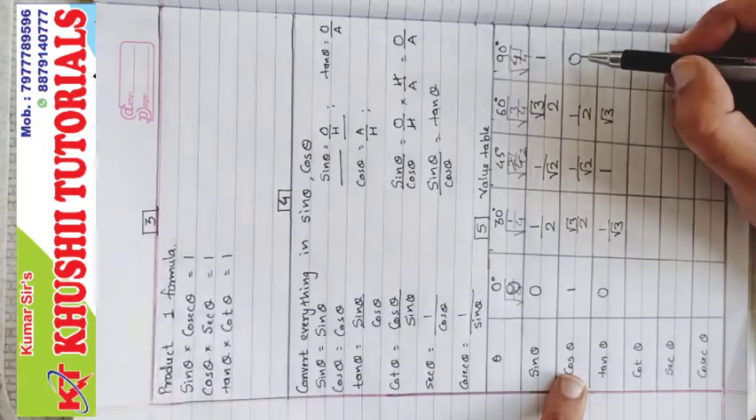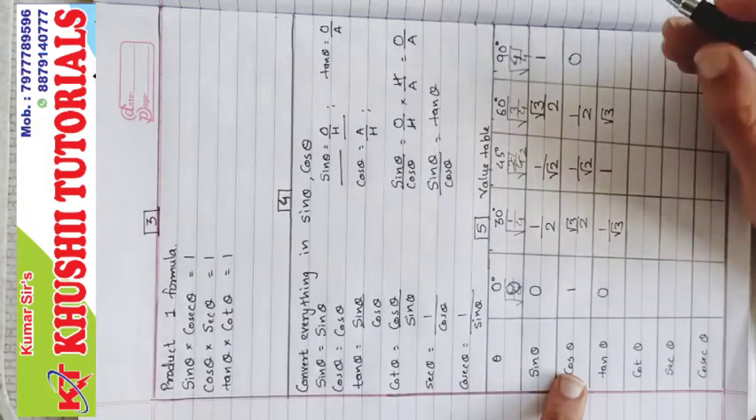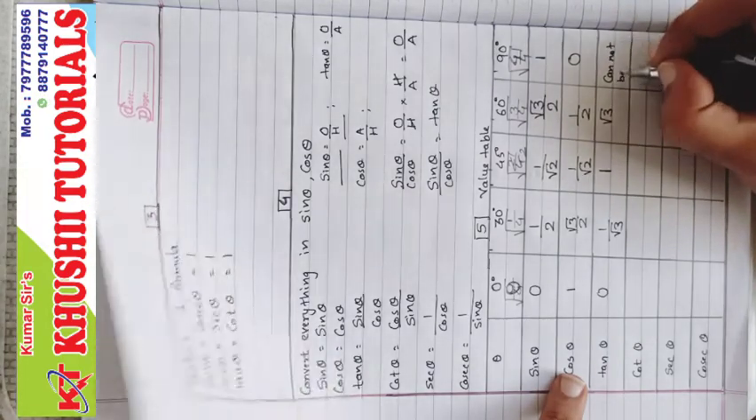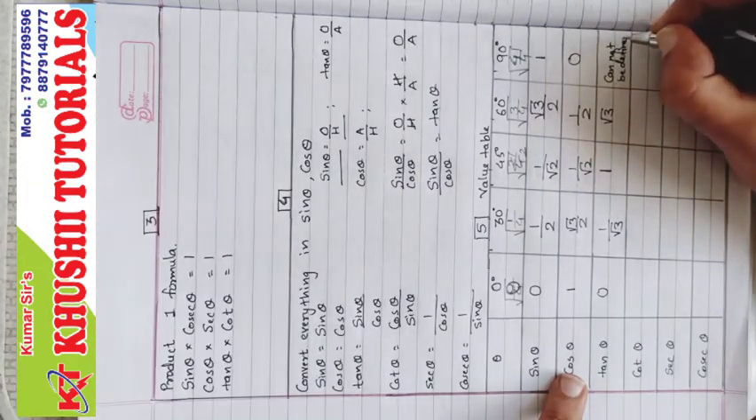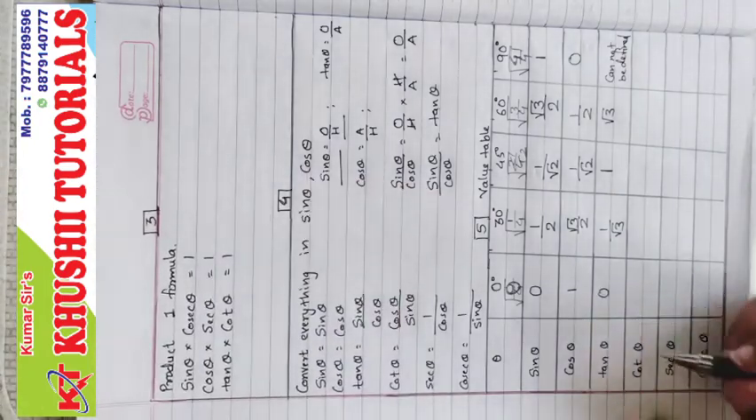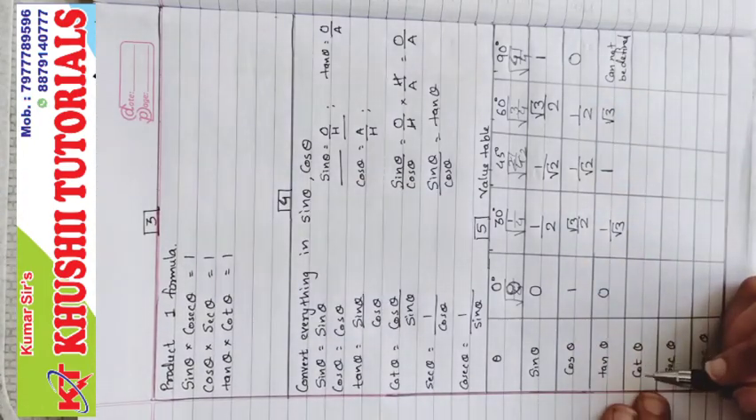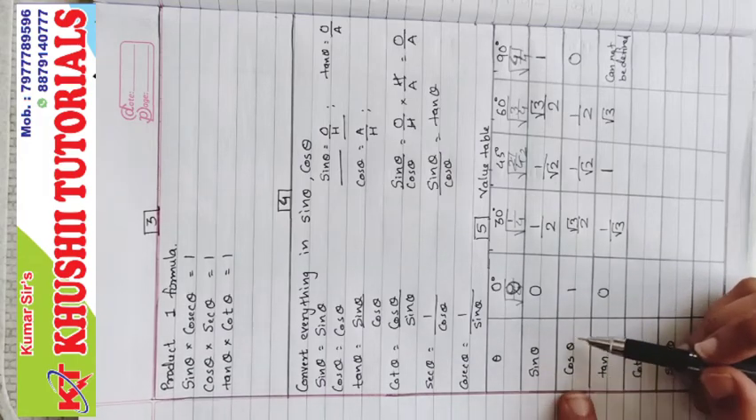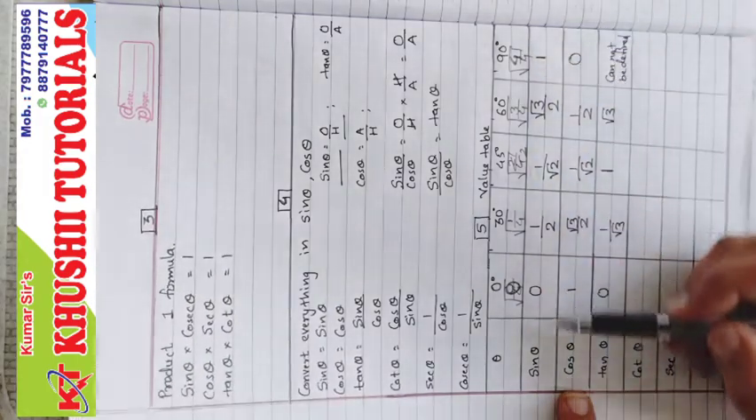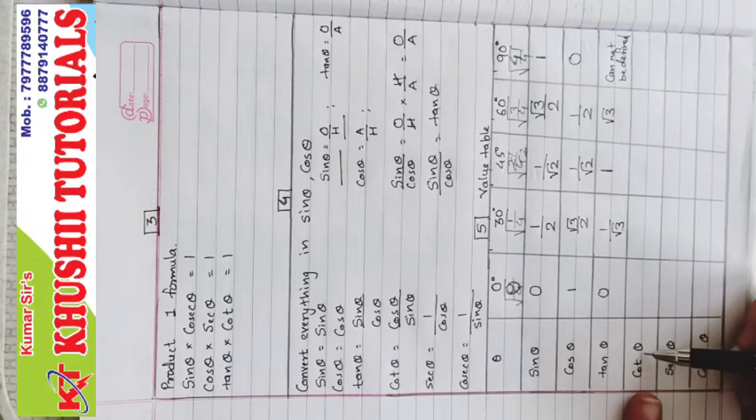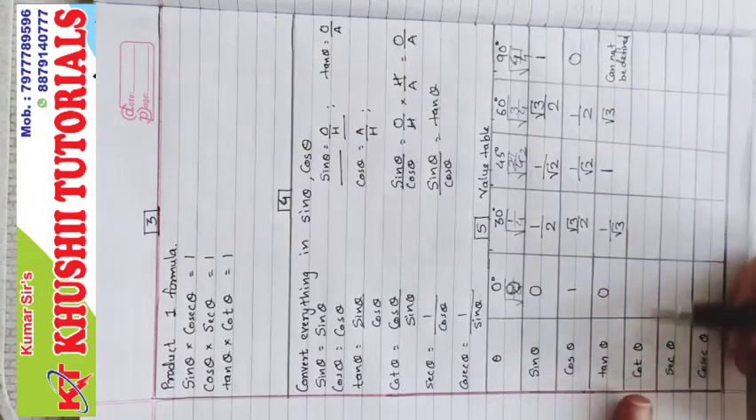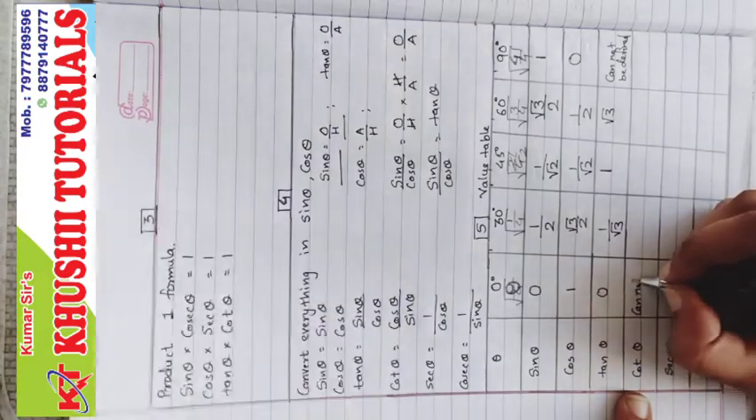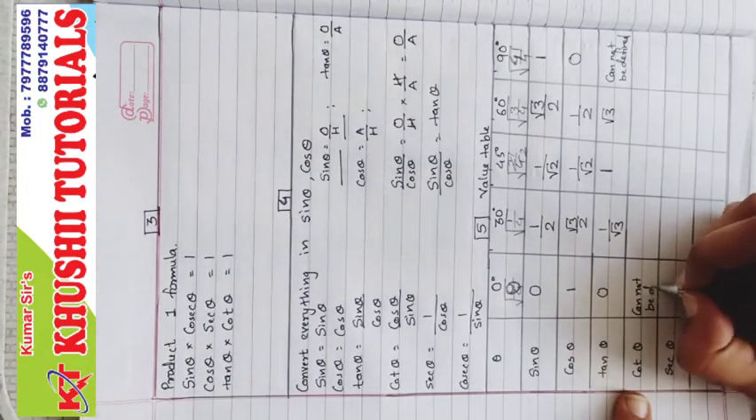And for 90 degrees, 1 upon 0. When the denominator is 0, the number cannot be defined. So it cannot be defined. So tan is done. The cot is cotangent, just like sine and cosine. Cosine was the reverse of sine. Similarly, cotangent will be the reverse of tangent. So the reverse of tangent will be cannot be defined.